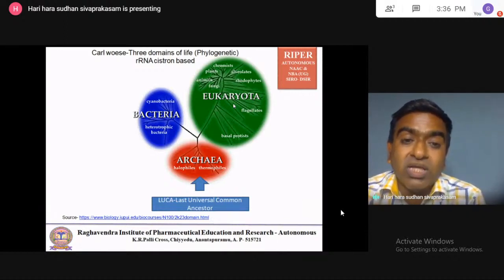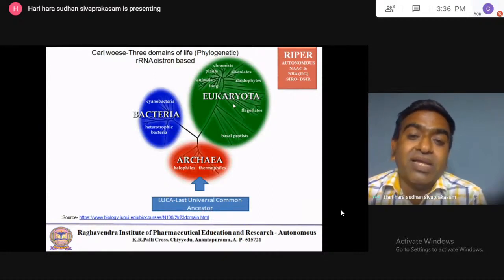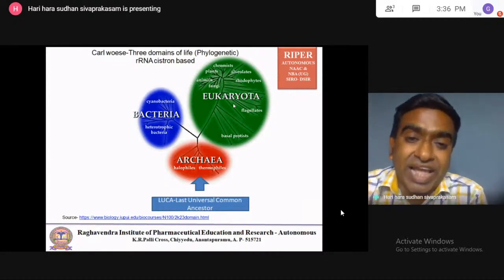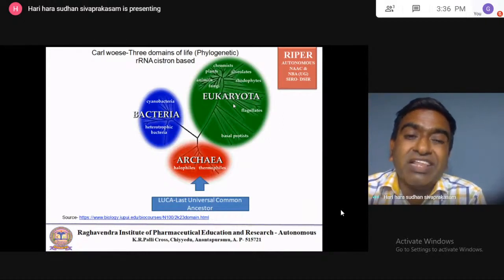Okay, so this rRNA will do the peptide link formation. Remember that amino acids are linked by peptide linkage or peptide bond formation, then proteins will be made. So the peptide bond formation will be initiated by the rRNA enzyme. This is called the ribozyme.